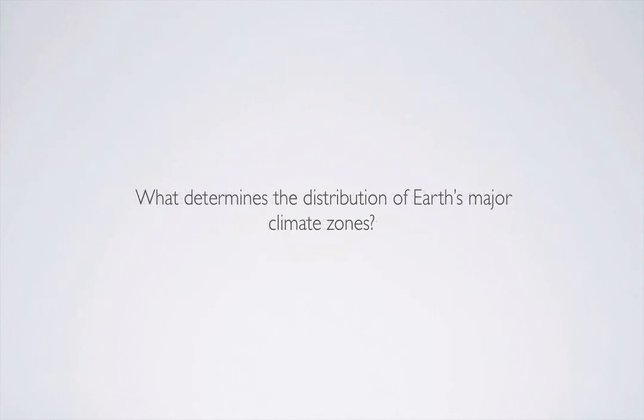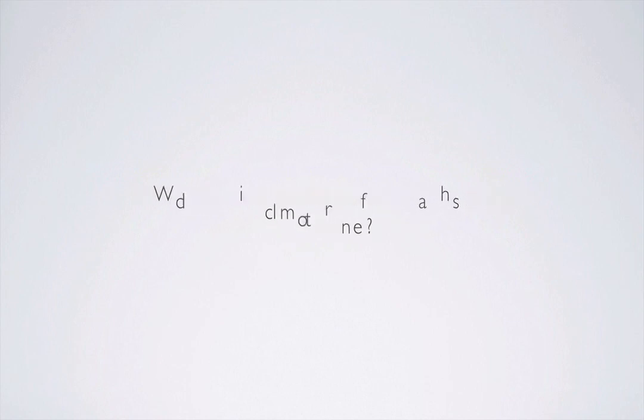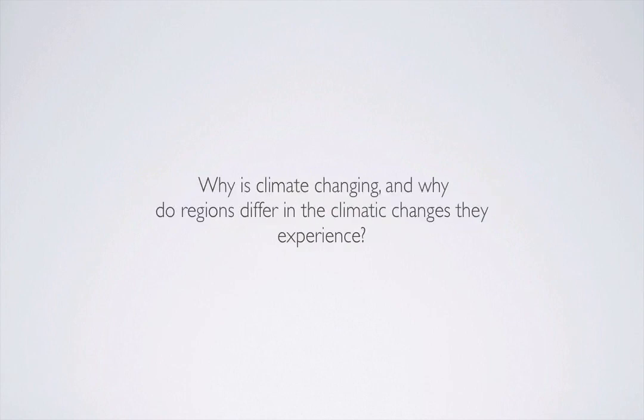The types of questions that ecosystem ecologists would ask with regards to climate is what determines the distribution of Earth's major climate zones. So we know that, and we'll show that as we travel, we're going to see different vegetation types, different ways that ecosystems function. But we're not necessarily sure what it is about climate that determines these climate zones and why they're set up where they are. It's also important to think about why climate is changing and why different regions differ in the changes that are happening. So why do regions differ in the climatic changes they experience? These are really basic questions. They're fundamental questions that ecosystem ecologists and other scientists have been working on for a while, and we'll cover some of those here.